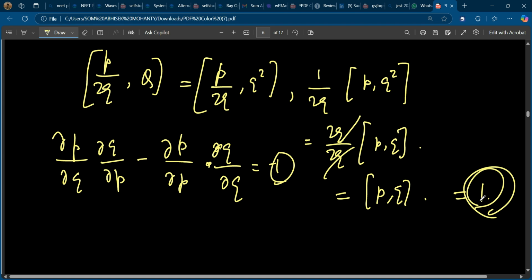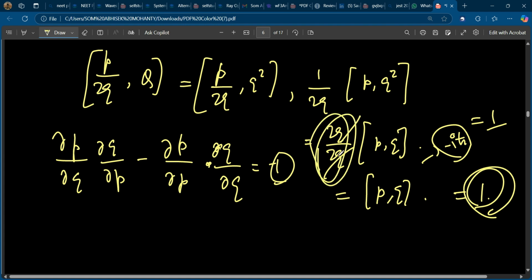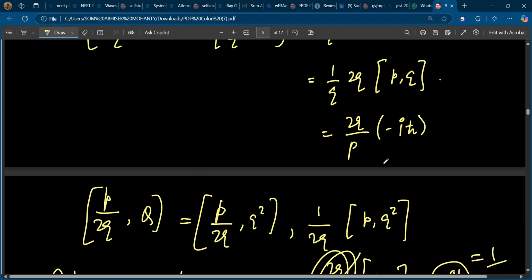We don't have any other option, so this way also you get minus i h cut. If we take the magnitude, that will be 1 only. So option D will be correct. We have to see whether it doesn't have any coefficient with it. So option D will be the correct answer.